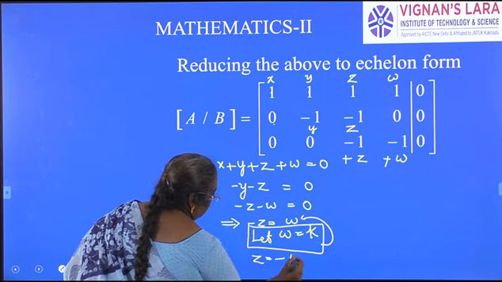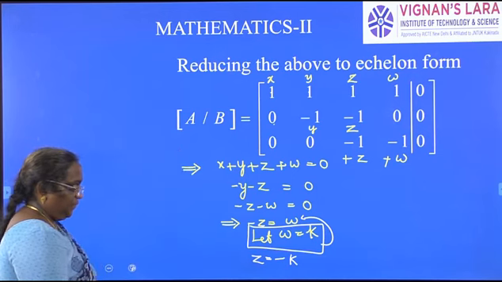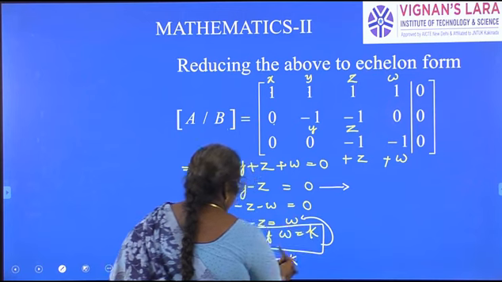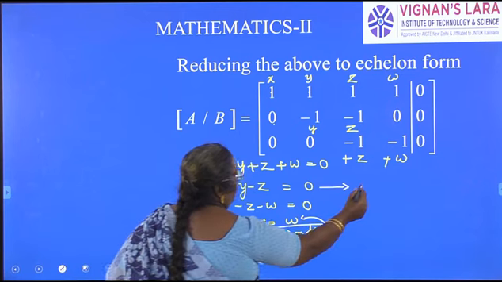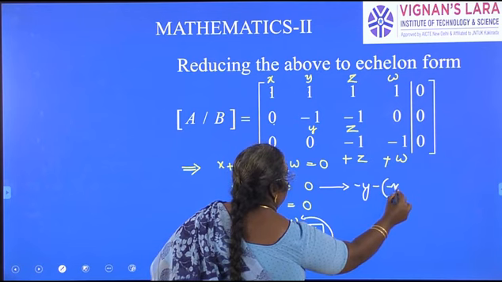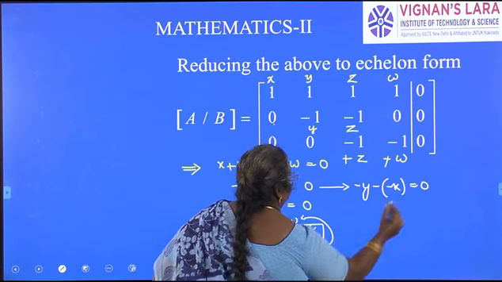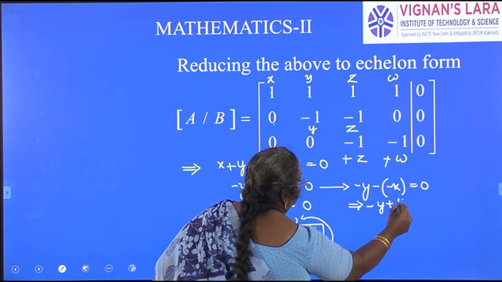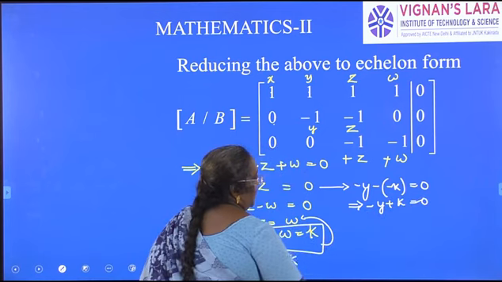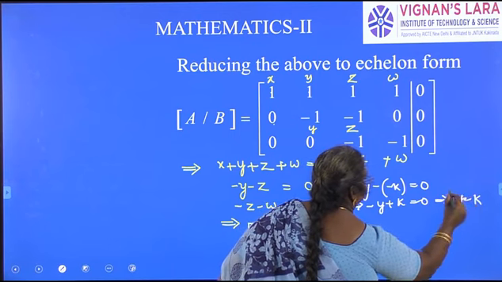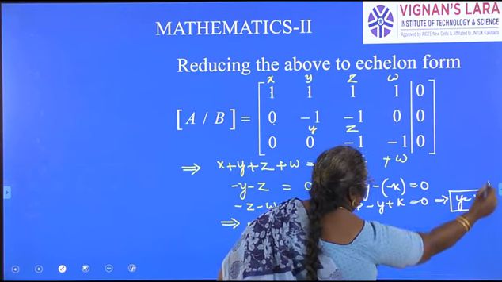So, z is equal to minus k. Now, coming to this equation, z is minus k. Then what will be y? Minus y minus of minus k is equal to 0, implies minus y plus k is equal to 0, implies y is equal to k. Y is equal to k.